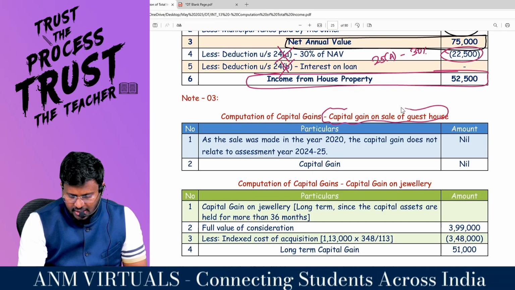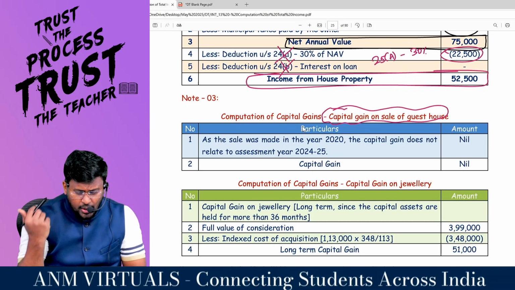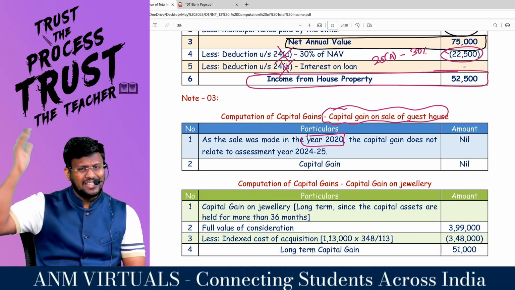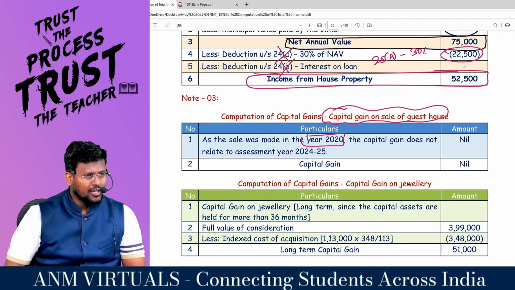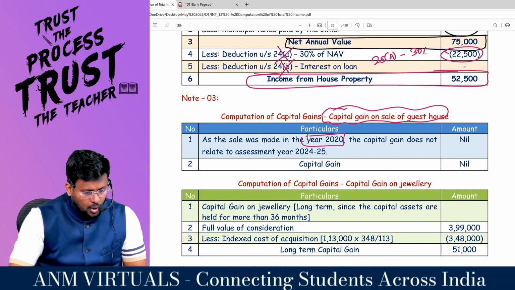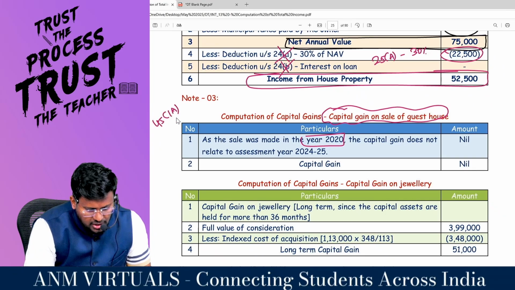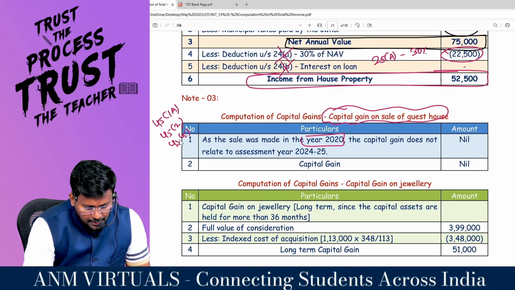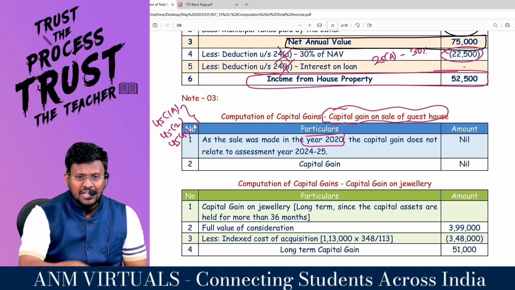Computation of capital gain on sale of guest house. You sold the guest house in 2020. Why are you taxing it this year? It would have been taxed that year itself. This is not an exception to section 45(1). The only exceptions are 45(1A), then 45(2) and 45(5). It does not fall in any of these categories.